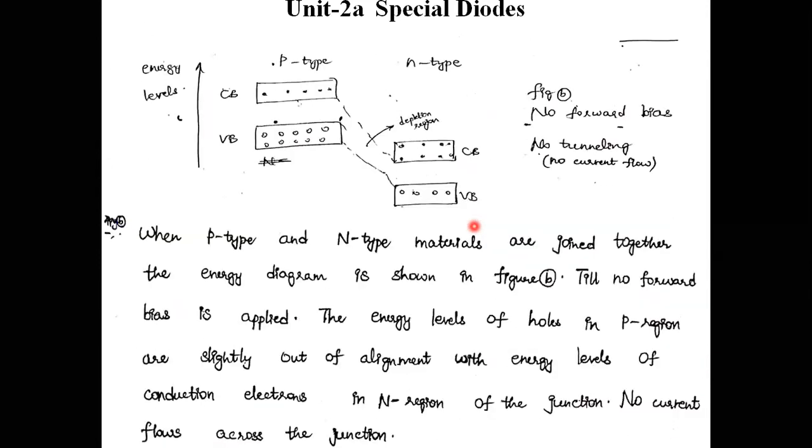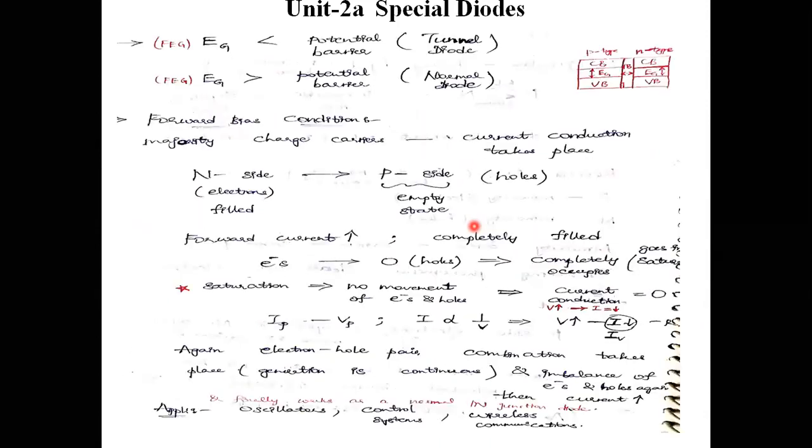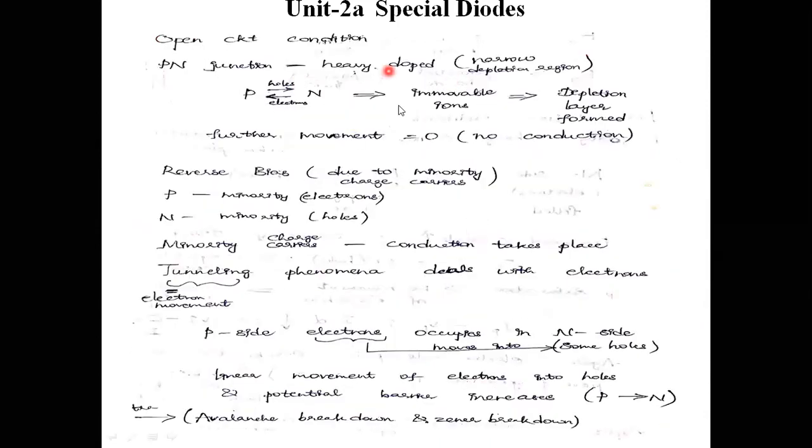We will see yesterday's explanation once again. Here, open circuit PN junction, heavily doped, narrow depletion region is present. From P side to N side, electrons will flow to the left side and holes will flow to the right side. Immobile ions will be formed here. Depletion layer is formed. Therefore, further movement is zero, no conduction. Initial open circuit PN junction diode.